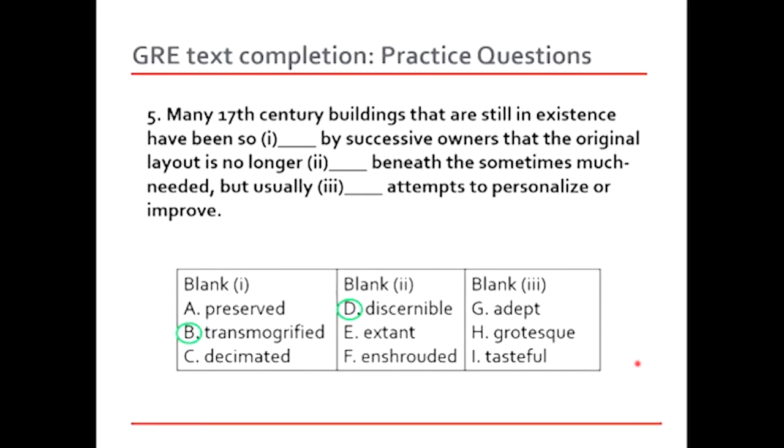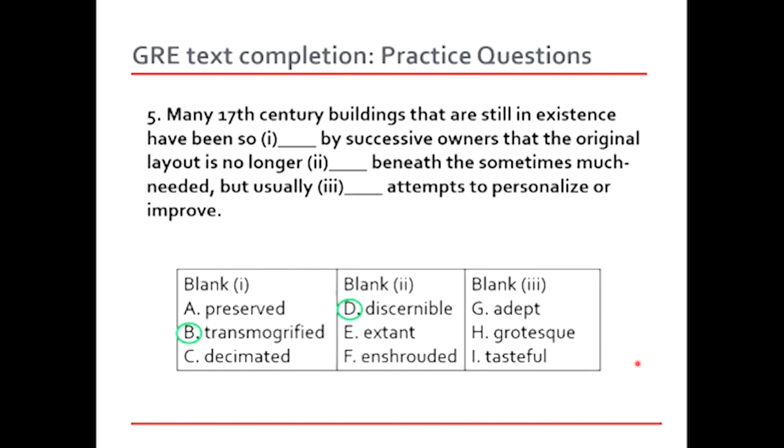So let's look at the last one. But usually dash attempts to personalize or improve. Something positive about these attempts. So maybe we could say, okay, adept. Adept is a word that shows proficient, skillful. Then grotesque, it means to make an ugly or distorted look. And then tasteful, something that beautifies another thing. So maybe a tasteful attempt means something that is a success to make another thing look better.